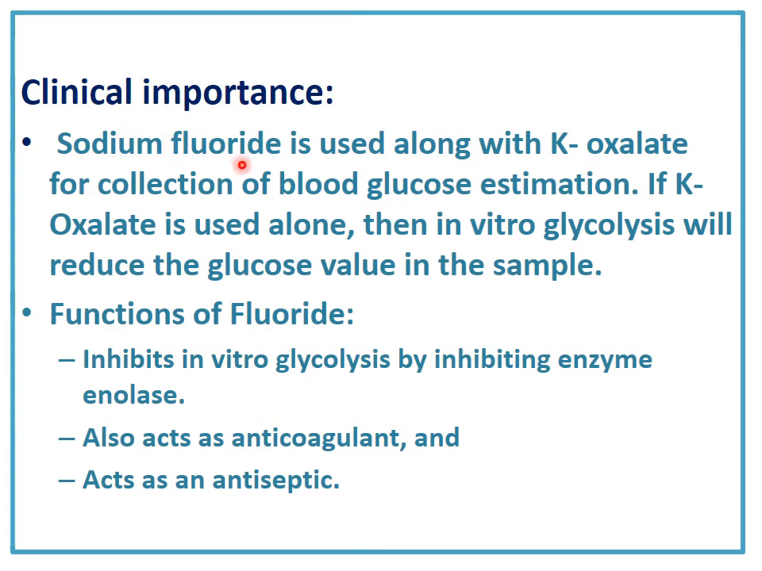Why is sodium fluoride used with potassium oxalate for collection of blood for glucose estimation? If potassium oxalate is used alone, then in vitro glycolysis will reduce the glucose value in the sample. So what are the functions of fluoride? It inhibits the enolase enzyme, it also acts as an anticoagulant, and it is also an antiseptic.